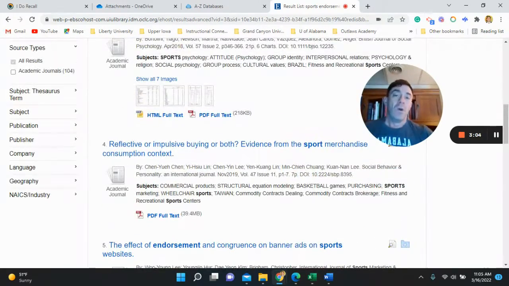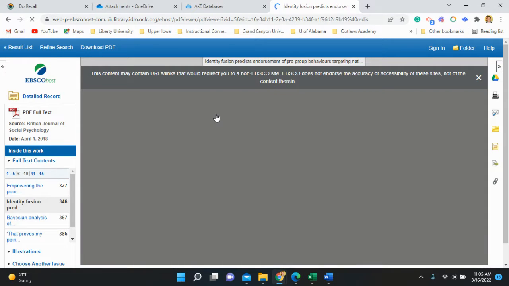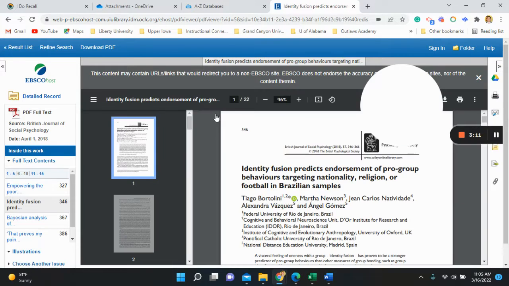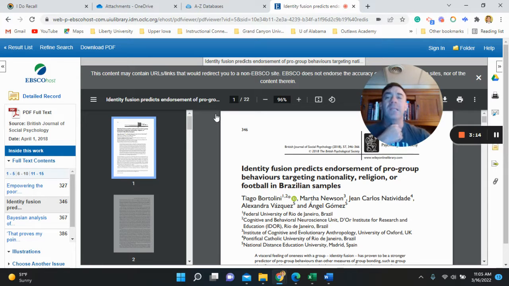So once we go to those, you're going to see your article. So let me go to Google Scholar next. Let me show you how to do that one. That one's even easier.